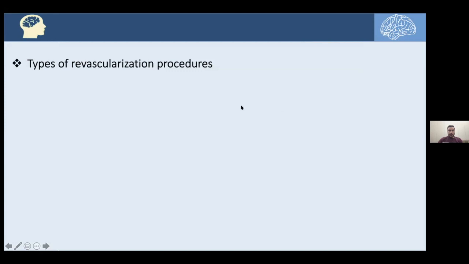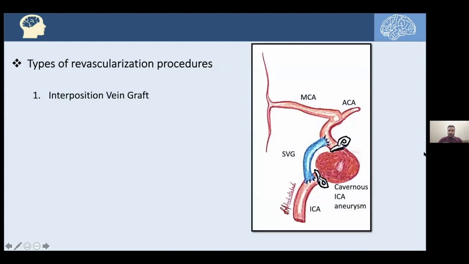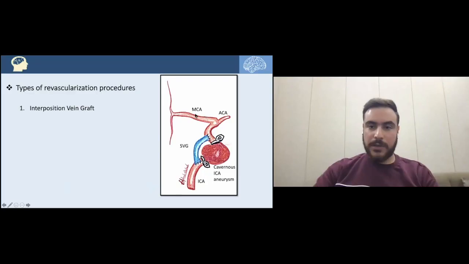Now we will talk about the four main types of revascularization procedure. The first one is the interposition vein graft, in which, for example, as we can see here, there is a cavernous ICA aneurysm, the cavernous segment of the ICA, C3. Here's the ICA for orientation, and distally the medial ACA and lateral MCA. After trapping that aneurysm by clipping it, we interpose a vein graft, a saphenous vein graft, just proximal to the clip and just distal to that aneurysm clipping. So the blood should be shunted and diverted to that area to supply it. So that would be type 1 bypass, the interposition vein graft.